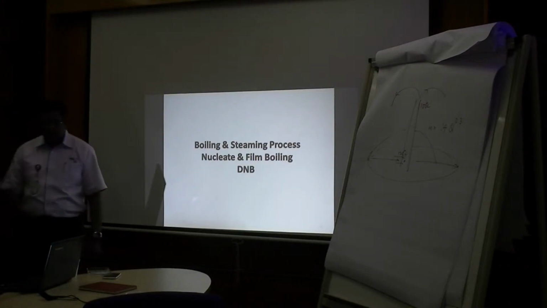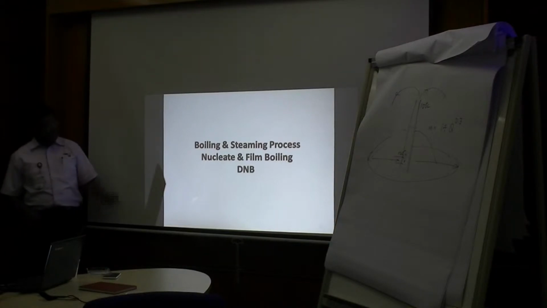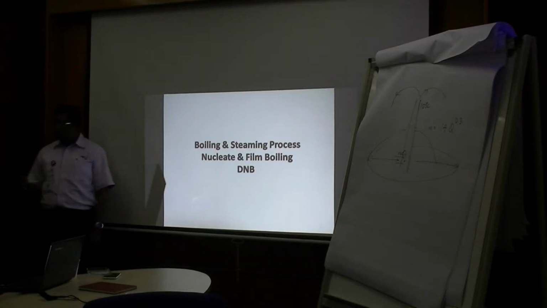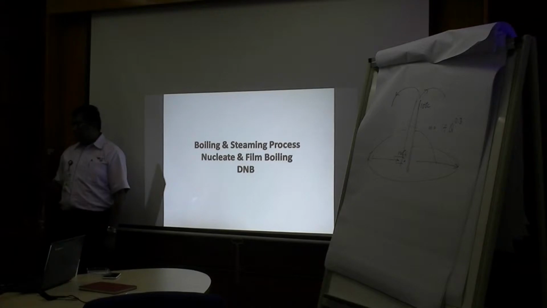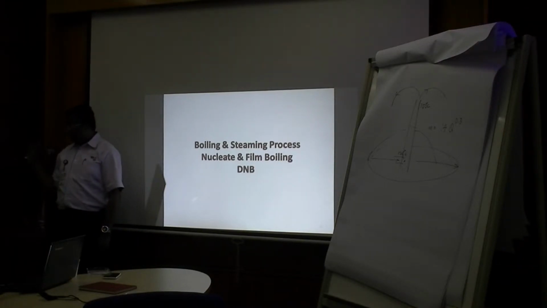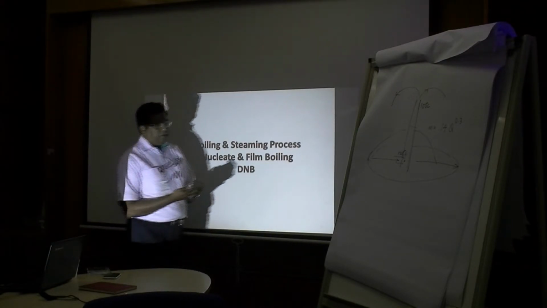So for the next class, we'll be talking about what is nucleate boiling, what is film boiling, what is DNB, and why do we have tube failures in boilers. Before you go back after this, if you have seen boiler tube leaking in furnaces, my question is simple. Why does the tube fail?